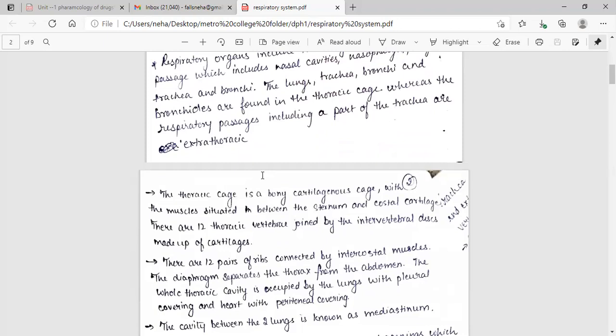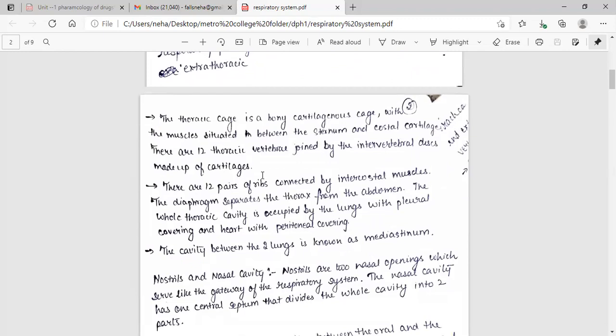and costal cartilage. There are 12 thoracic vertebrae joined by the intervertebral disc made up of cartilage. There are 12 pairs of ribs connected by intercostal muscle. The diaphragm separates the thorax from the abdomen. The whole thoracic cavity is occupied by the lung with pleural covering and heart with pericardial covering. The cavity between the two lungs is known as mediastinum.